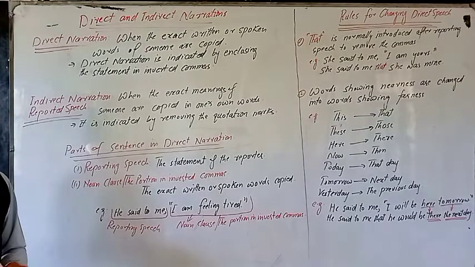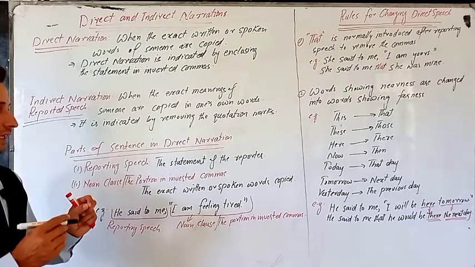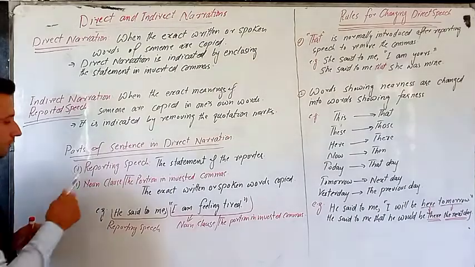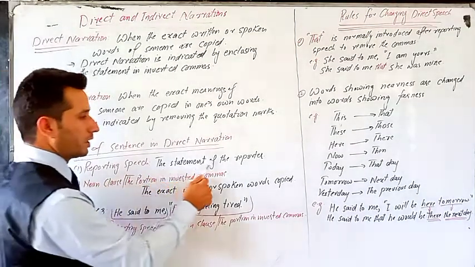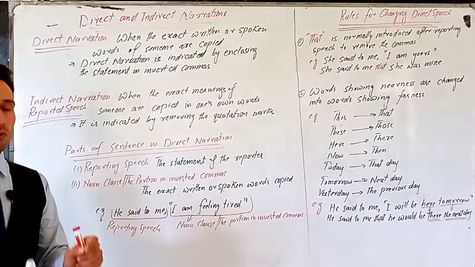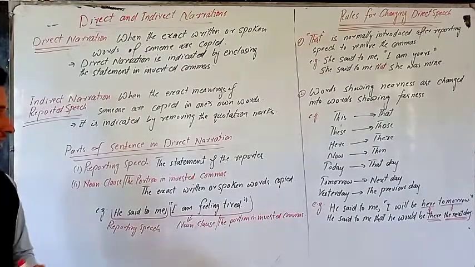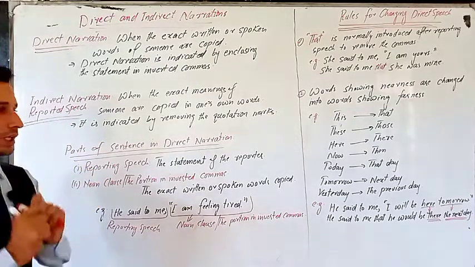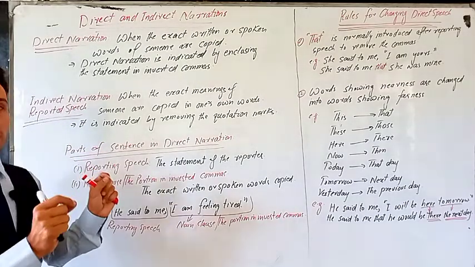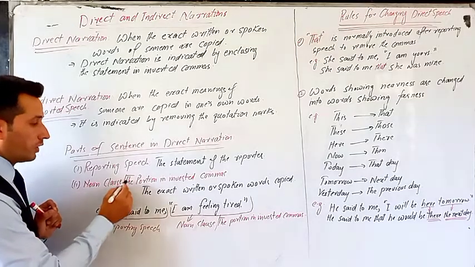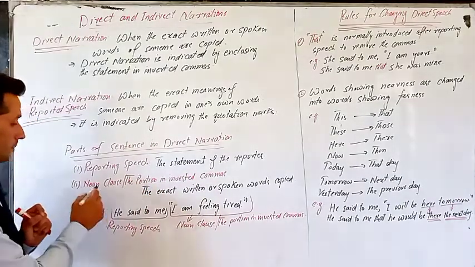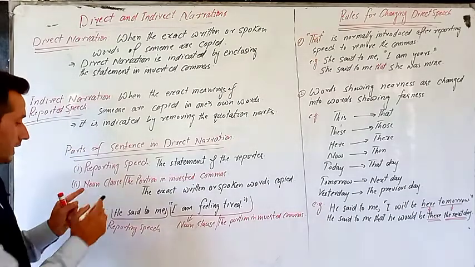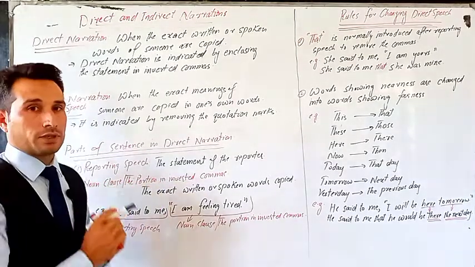Now, there are two parts of direct narration. When there is a sentence, it is normally divided into two parts. So we have reporting speech, the statement of the reporter, the person who reports the words of someone. That part of the sentence is called reporting speech, and the second part that is put in inverted commas, the part in quotation marks, is called the noun clause or the portion in inverted commas. But sometimes people call it reported speech. That is incorrect. That is a misconception. It is called the noun clause or the portion in inverted commas.